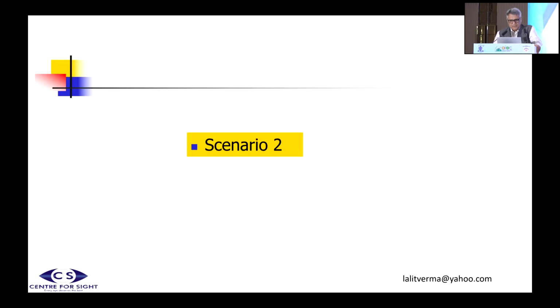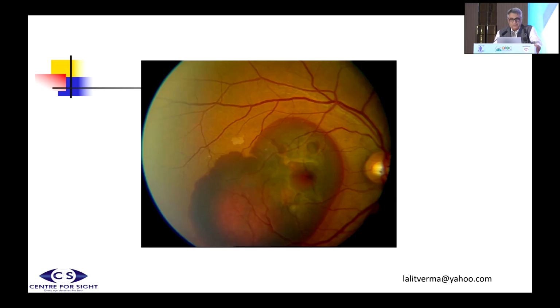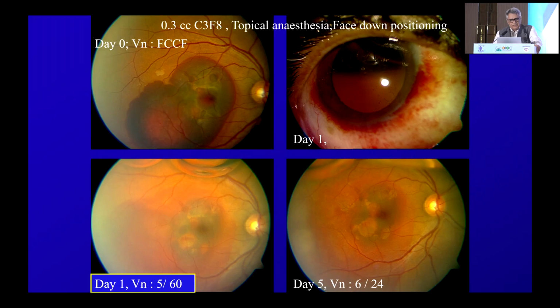Scenario number 2 is that you have a relatively bigger or larger subretinal hemorrhage, which may be thicker also. Some people measure thickness also. If you treat this, in my experience, this patient does not generally respond to only injections. So do not waste time in giving only injections. For these patients, I insist on, under topical anesthesia only, doing a pneumodisplacement. You inject C3F8 gas and also an anti-VEGF injection, and then position the patient prone for some time.